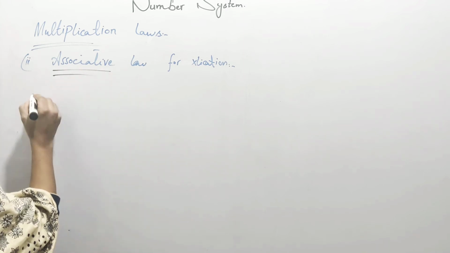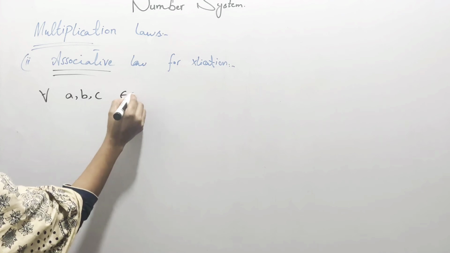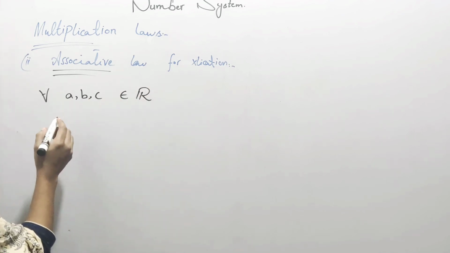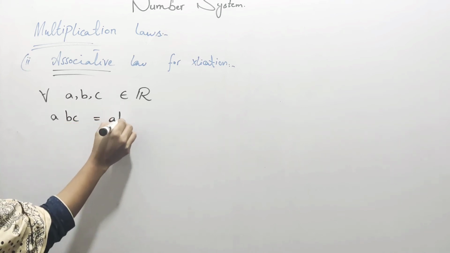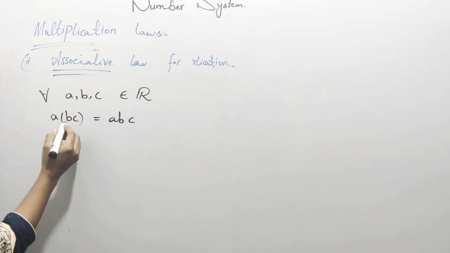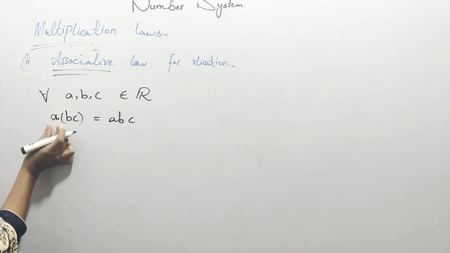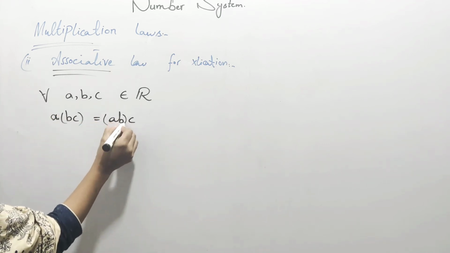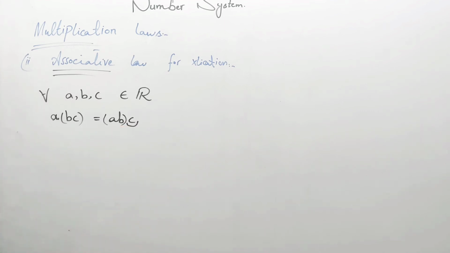Associative law says if you take any three numbers from the real line, and you multiply the second and third first, then with the first number, or you multiply the first and second first and then the third number, the answer will be the same. This is the associative property with respect to multiplication.